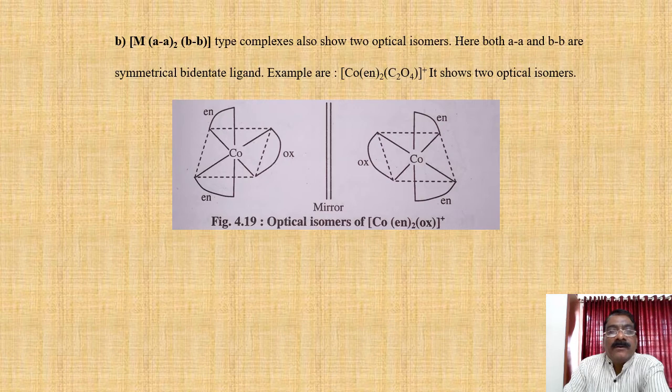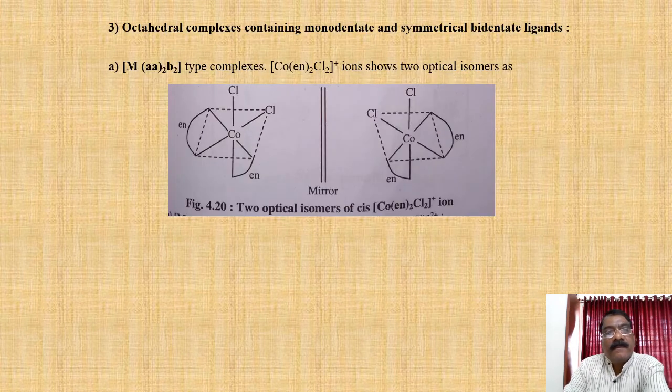M(AA)2(BB) type complexes also show 2 optical isomers. Here both AA and BB are symmetrical bidentate ligands. An example is [Co(en)2(C2O4)]+. It shows 2 optical isomers and they are represented in the figure. They have mirror images and they are the D and L isomers.